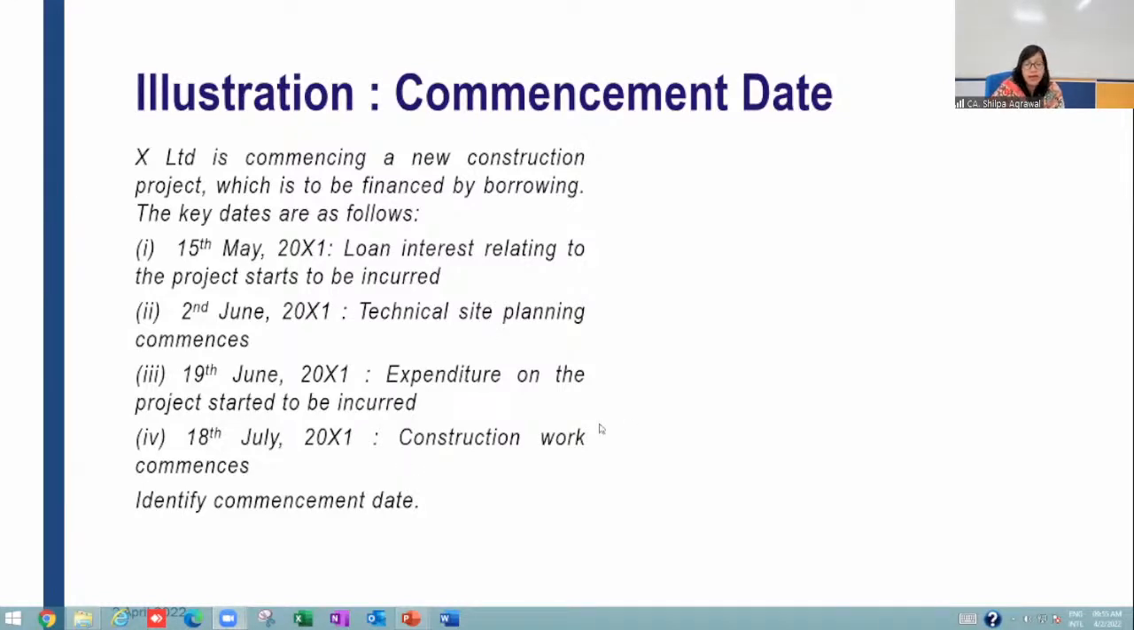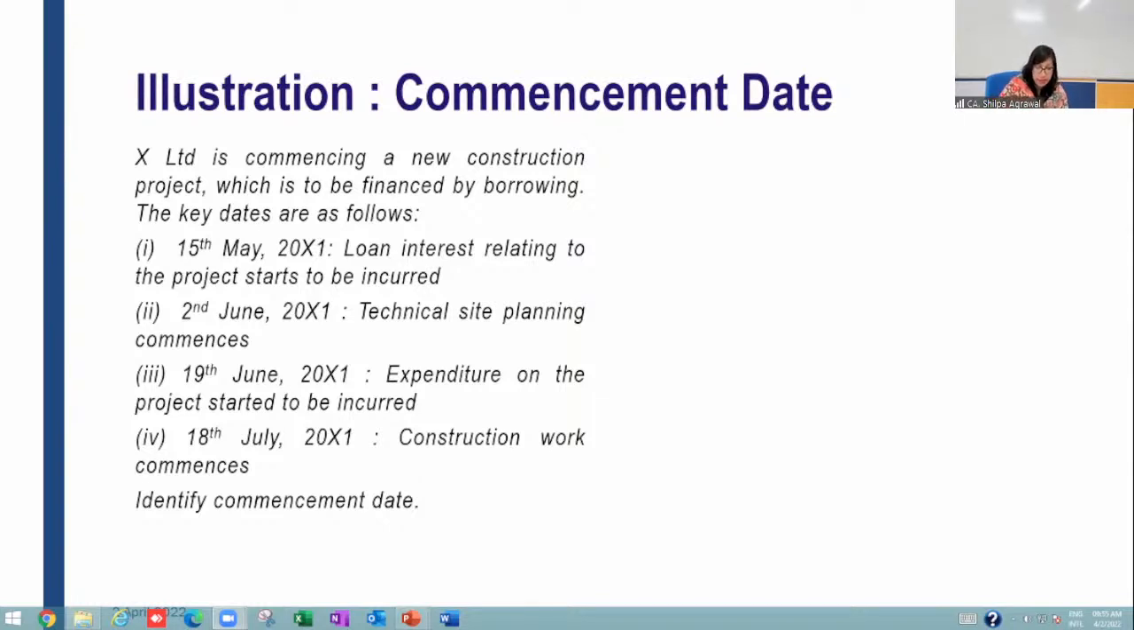Answer, I'm still waiting for the answer. What will be the commencement date for this particular illustration? Yes, 18 July, 19 June. Srinidhi, why 18 July? Expenditure on the project started to be incurred on 19 June. Technical site planning commences on 2nd June. 15th May was when loan interest relating to the project starts to be incurred.